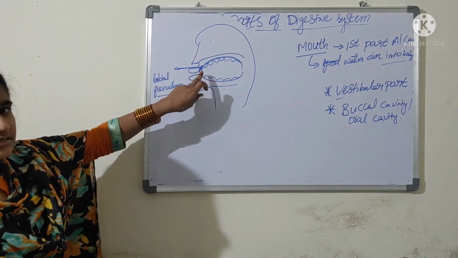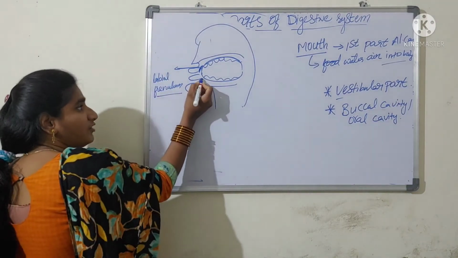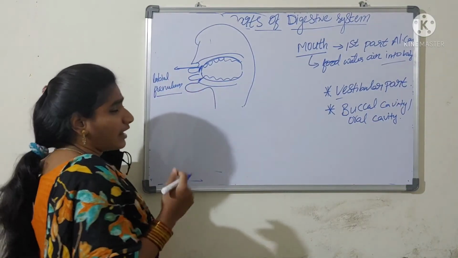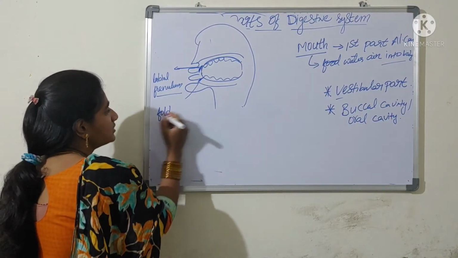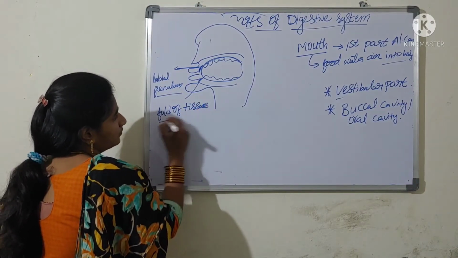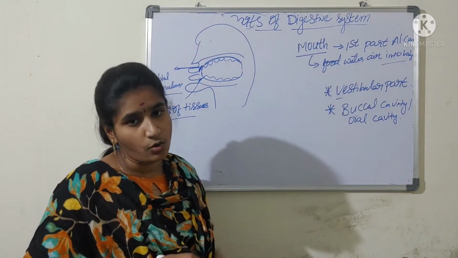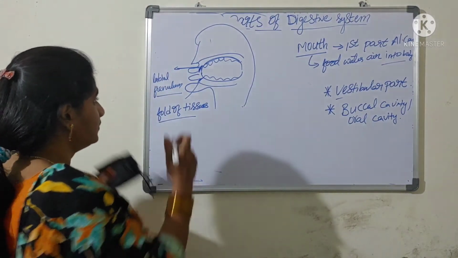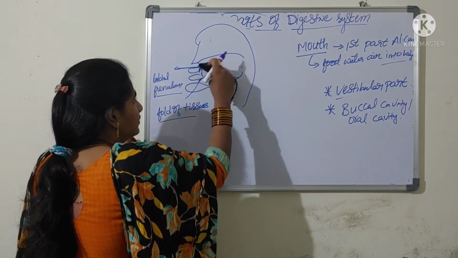In both cases, upper lip and lower lip, they are attached to the jawbone by a fold of tissue. We call it the labial frenulum. Here the mouth leads into a small cavity, we call it the buccal cavity.